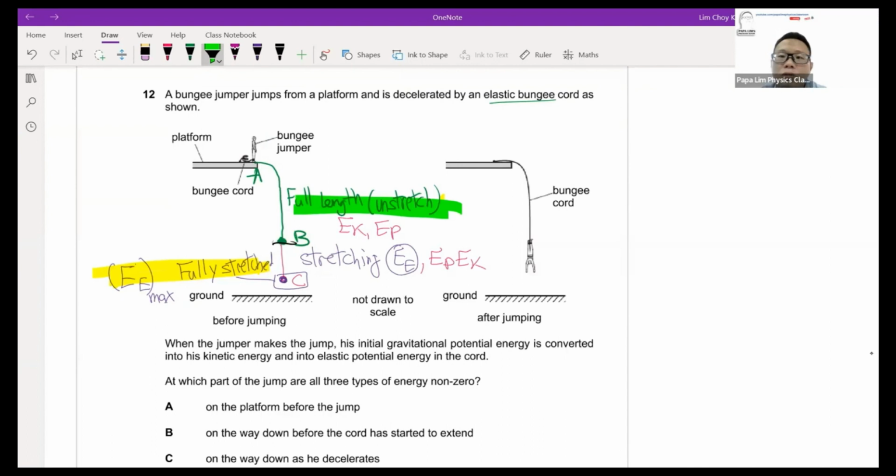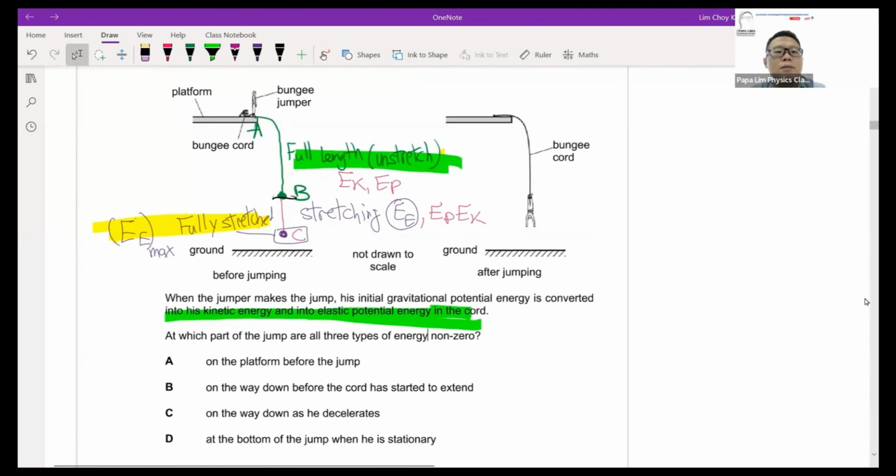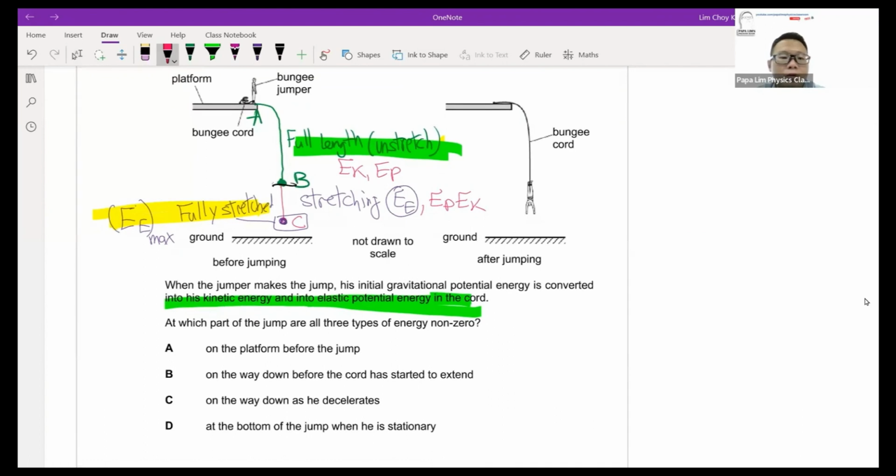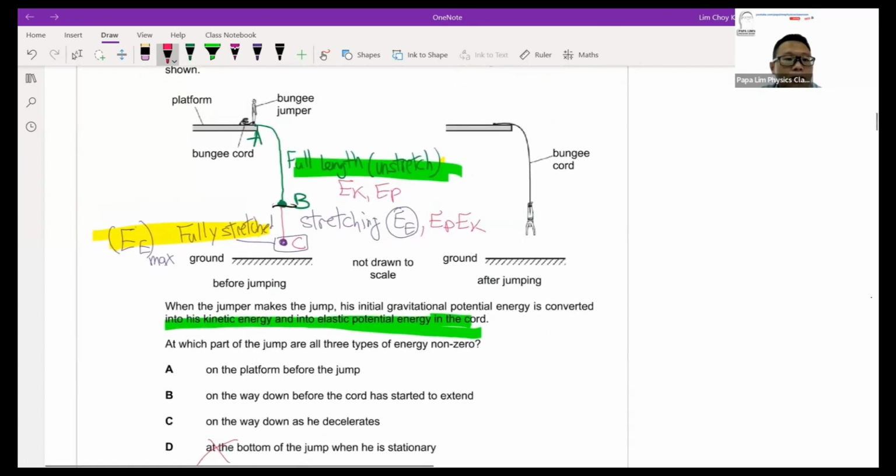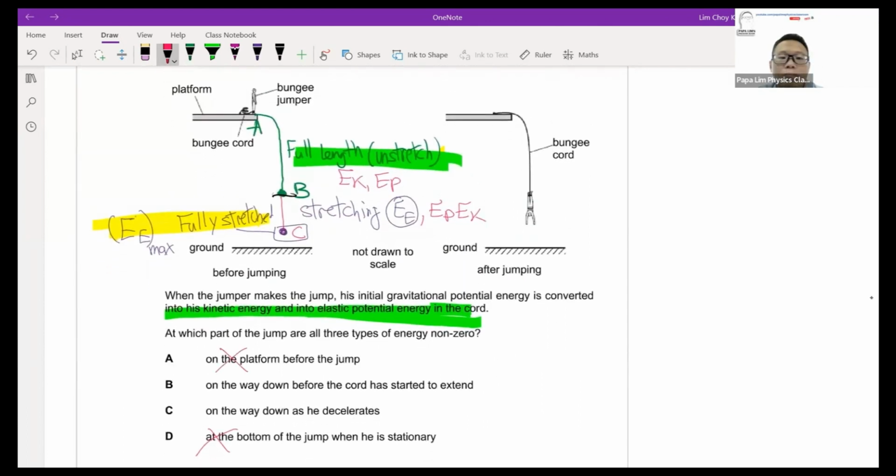Okay, so for students dealing with elastic, you have to think, when does elastic energy take place? The keyword that we're looking at is stretch or compress. So just take note of it. And once you're clear about it, you will know that if I'm looking for the position where elastic energy is converted to kinetic energy, then you will find that the point with kinetic energy and potential energy will not be at the bottom, because at the bottom there will only be elastic energy. Similarly, it will not be before I jump, because before I jump, there won't be any elastic energy at all. There won't even be kinetic energy.